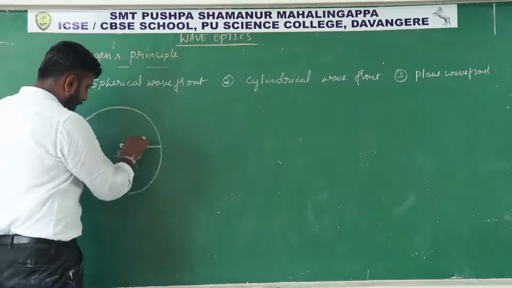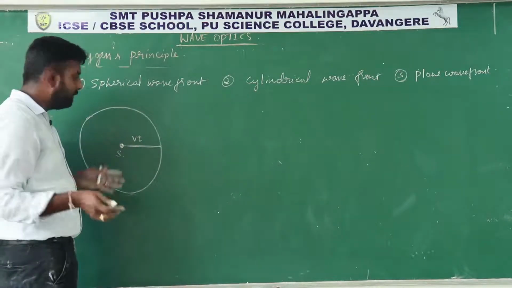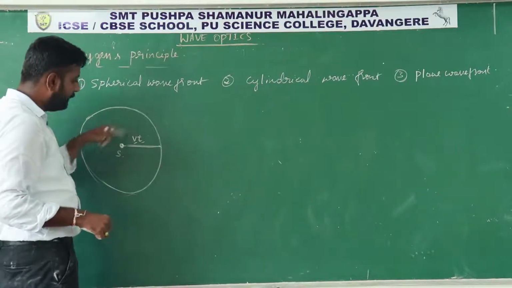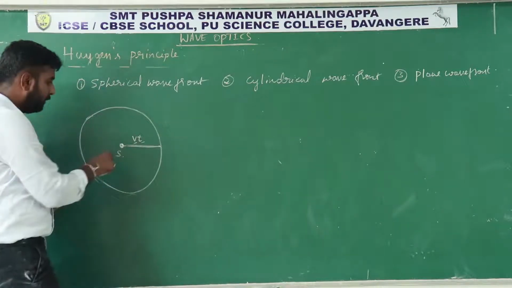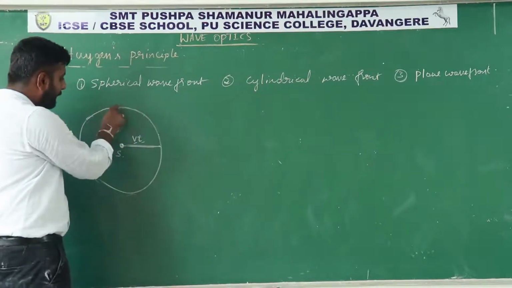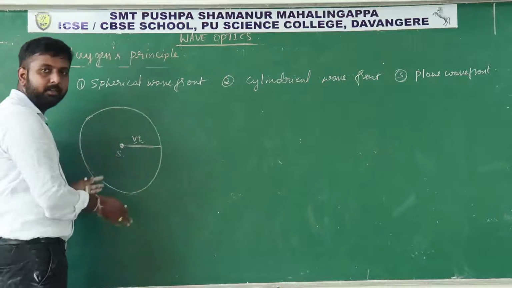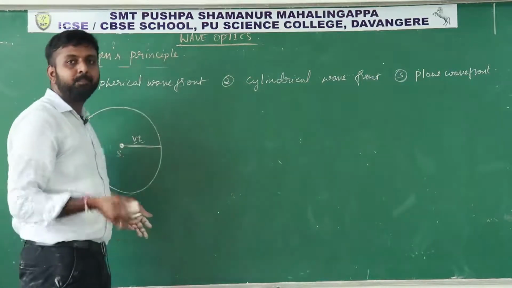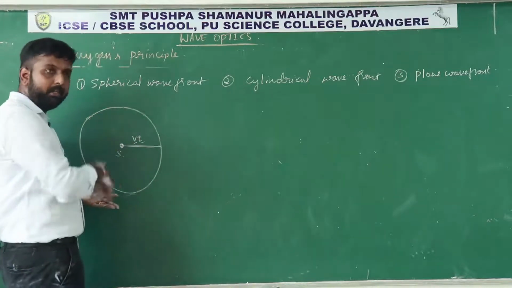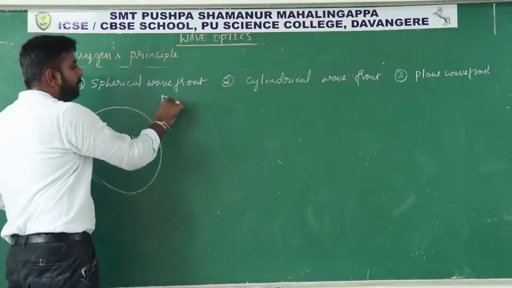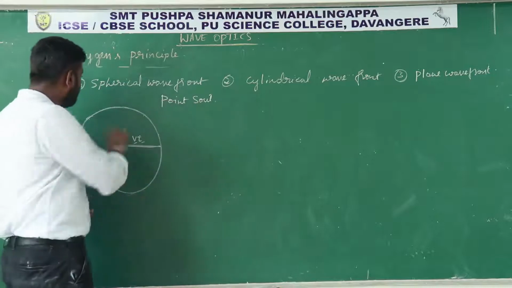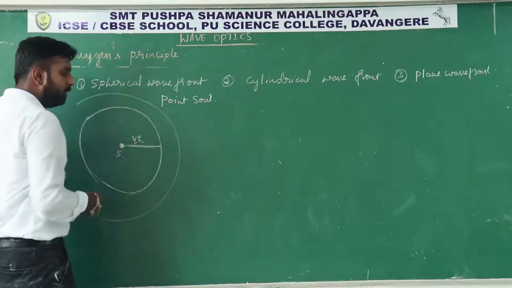At radius Vt, that means if you consider V as the speed of light in the medium, in t time it will travel Vt distance. So take Vt as a radius and draw a circle. Whatever number of particles are present on this circle or the sphere, all the particles will vibrate with the same phase. Like this we will get a spherical wavefront if we use what type of source? If we use a point source. As the time increases, the size of the wavefront also increases.